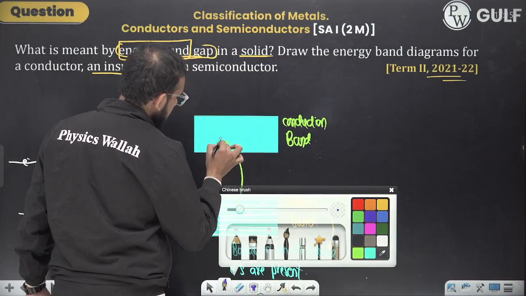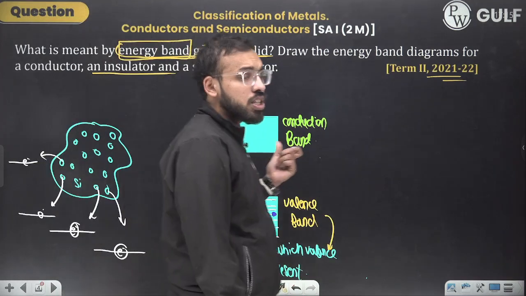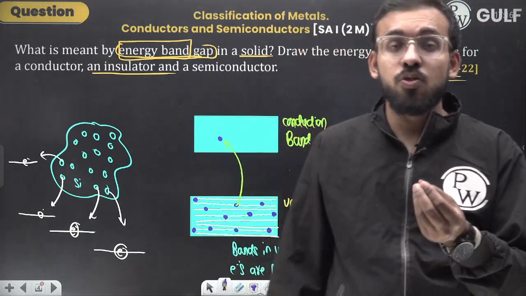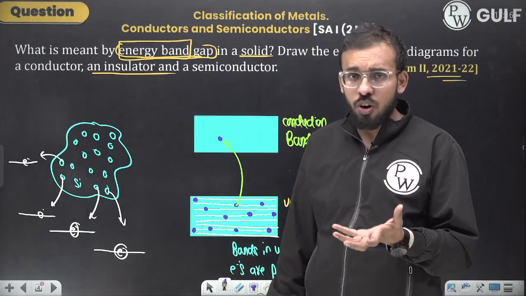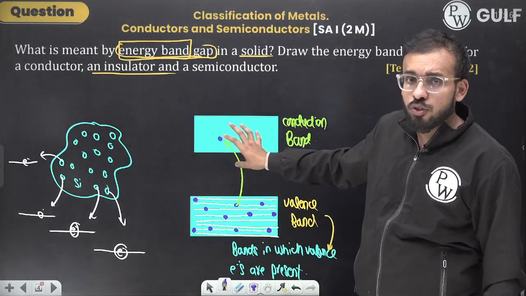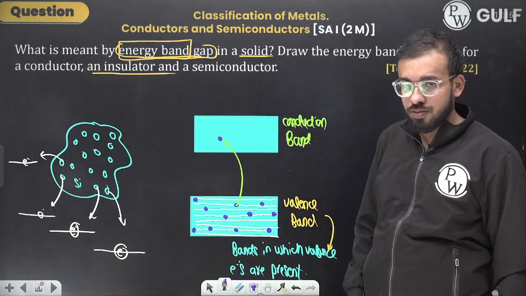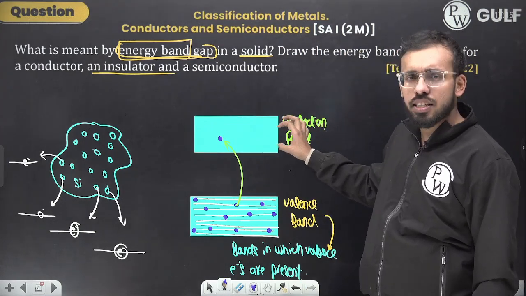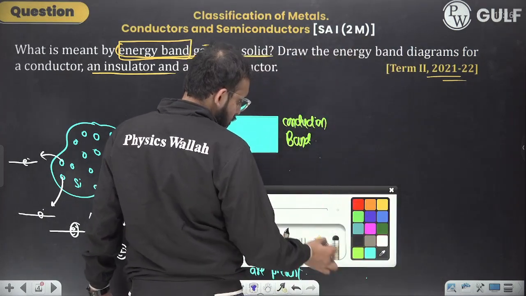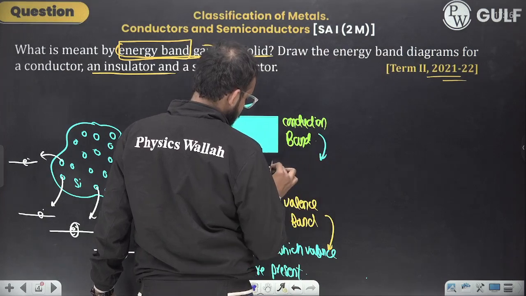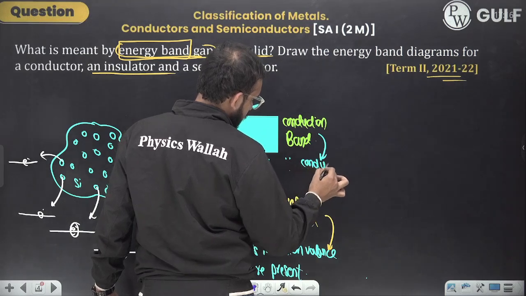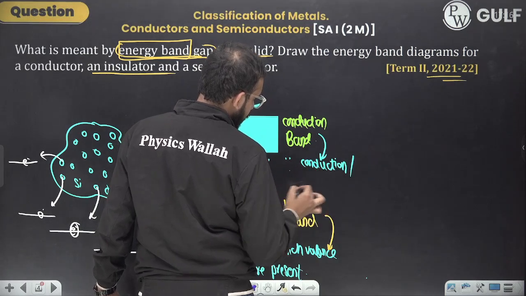And electrons in the conduction band are responsible for the conduction of electricity, you can say, or these electrons are sometimes also referred to as free electrons. So what is the conduction band? This is the band of energy which contains energy levels in which conduction electrons or free electrons are present.